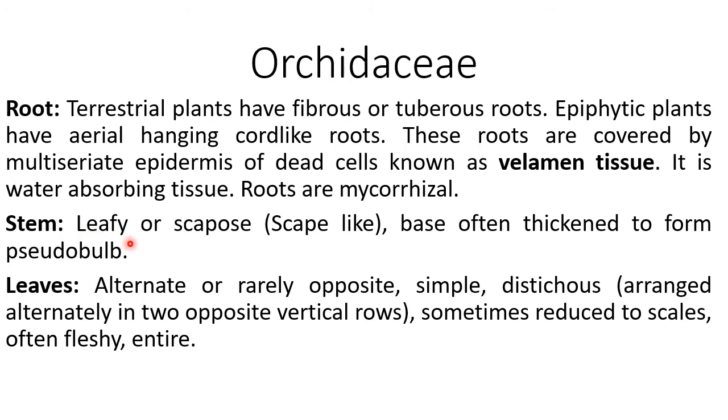Stem is leafy or scapose, that is scape-like. Base of leaves is often thickened to form pseudobulb. Leaves are alternate or rarely opposite, simple, distichous. The meaning of distichous is arranged alternately in two opposite vertical rows, sometimes reduced to scales, often fleshy, and margin is entire.